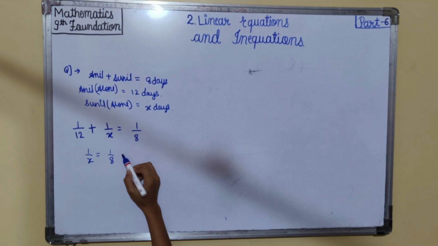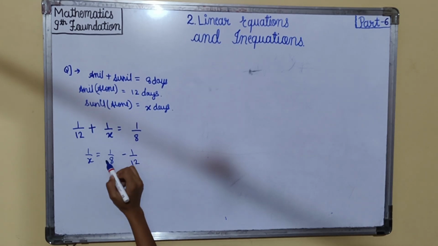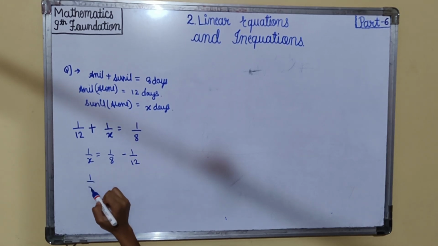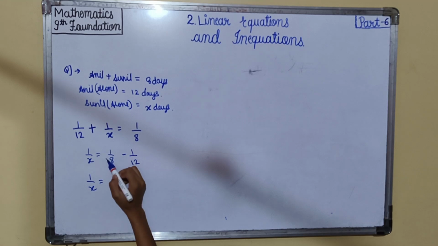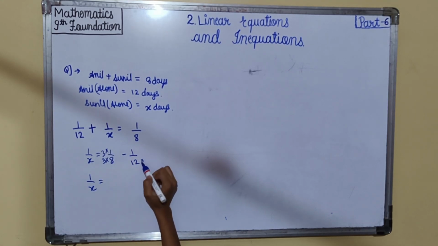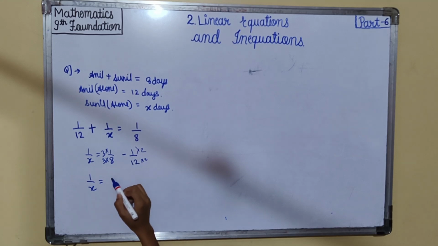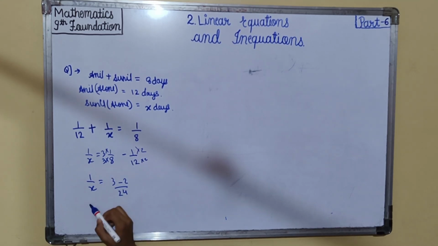So 1 by 8 minus 1 by 12. We'll take the LCM, so we'll get 1 by X is equal to, into 3 and into 2 over here as LCM, so 3 minus 2 upon 24. We'll get 1 by X is equal to 1 by 24.